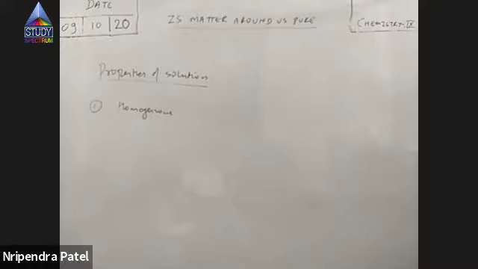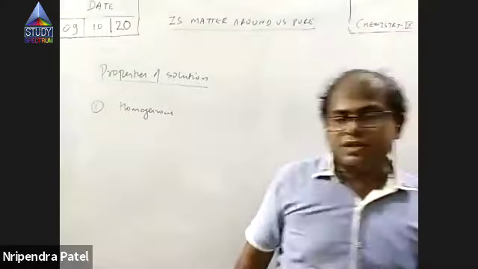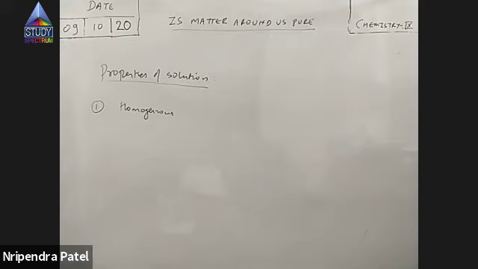So basically that is the definition of solution, right? Homogeneous mixture itself is known as true solution. So let's recall what homogeneity was. When we say a solution is homogeneous, it is actually in one phase. The composition throughout remains the same. It does not change, it remains constant throughout, then it is known as a homogeneous mixture, right?